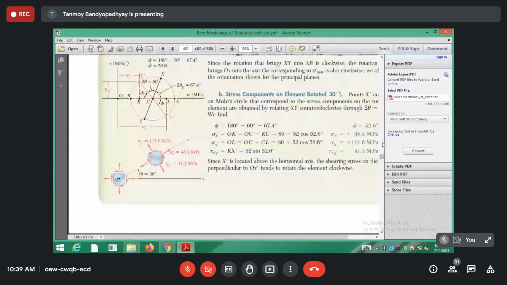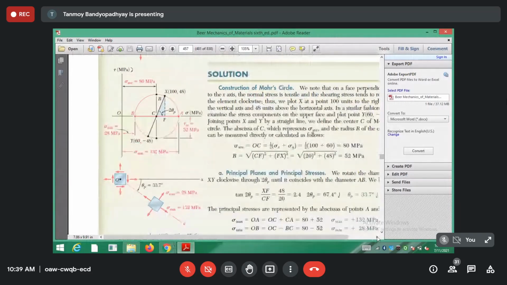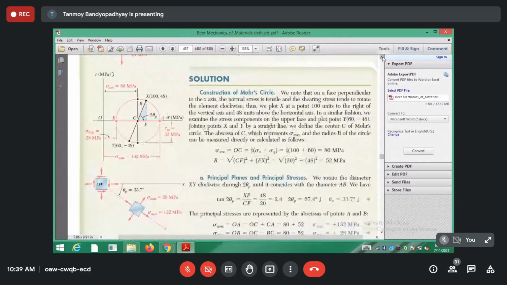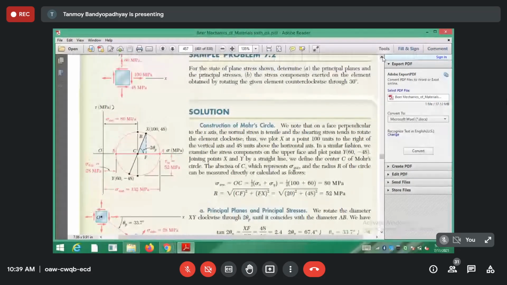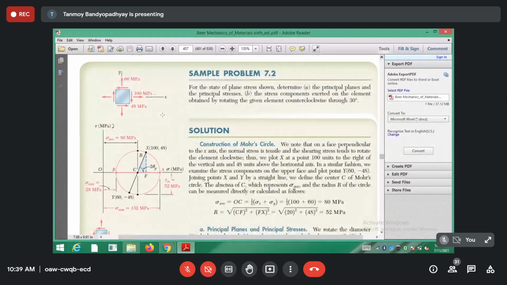Okay, so আমি একটা problem দিচ্ছি. So I am giving you one problem to do as Mohr circle. In last day I have given you one problem. So I am giving you a problem from the book itself, মানে a solved problem. ঠিক আছে? But don't do it by this method actually. So construction of the Mohr circle, I'm going to do it by this method itself. Sorry. So now I'm just, আমি এটা একটু explain করে দিচ্ছি.